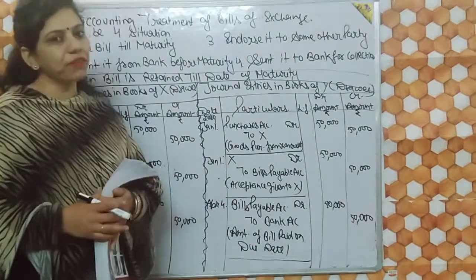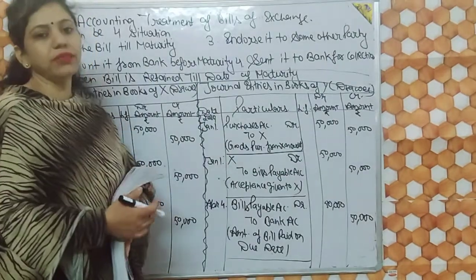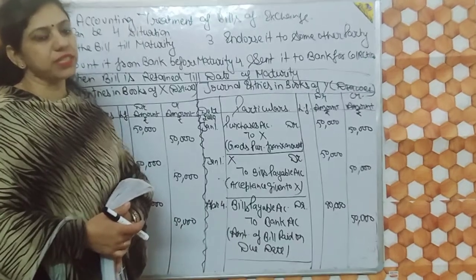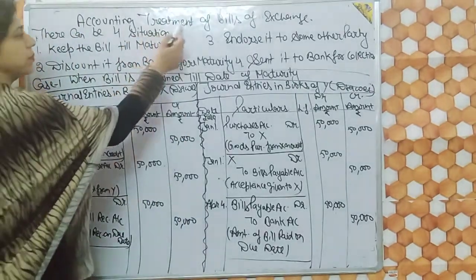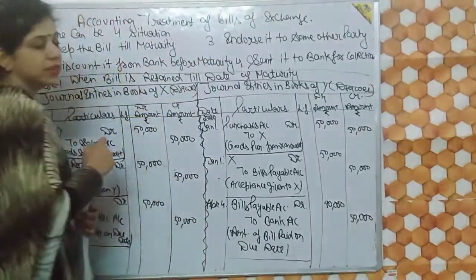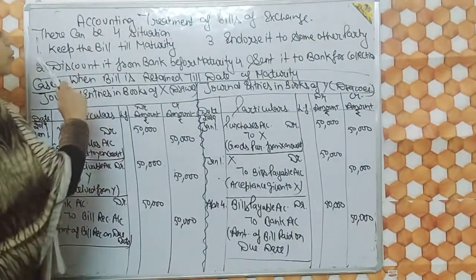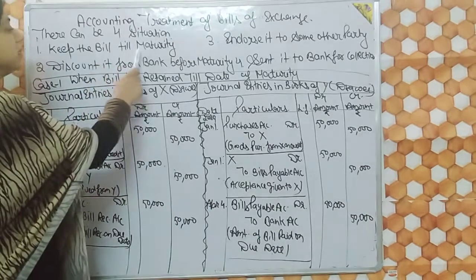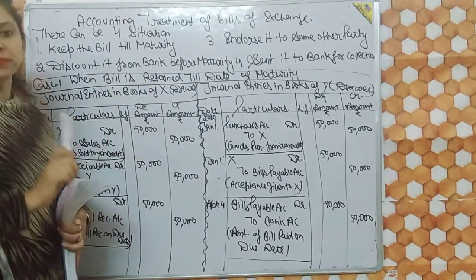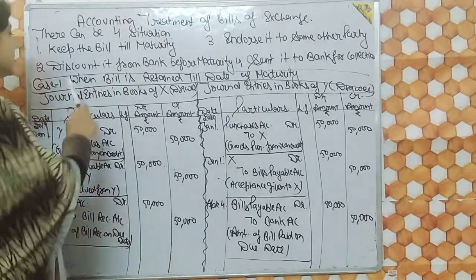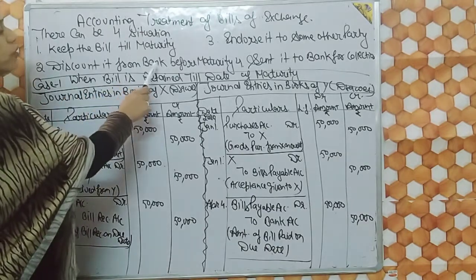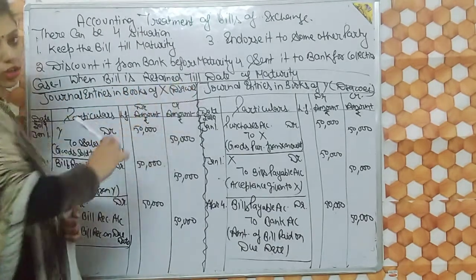Students, now we will discuss the accounting treatment in case of bills of exchange. There can be four situations. The first situation is when the seller keeps the bill till the date of maturity to himself only. Second case, when he discounts the bill from the bank before maturity.